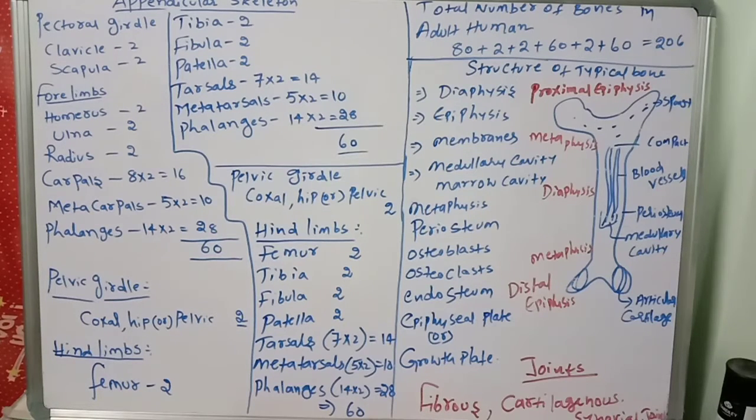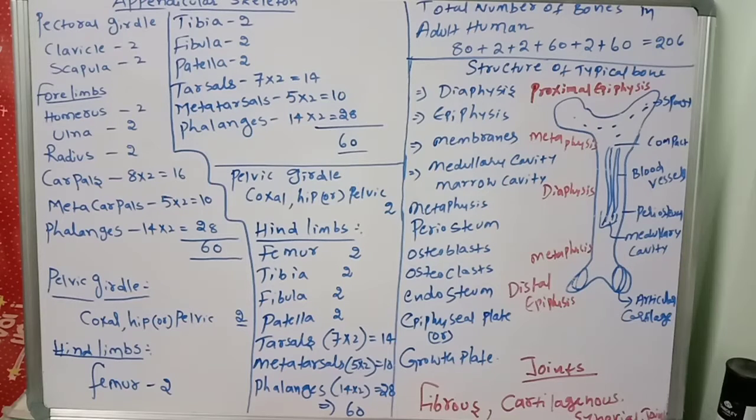You know very well the complete ribs, the sternum, the cranium, and facial bones, like that we discussed. You might remember the complete axial skeleton we discussed yesterday, right?